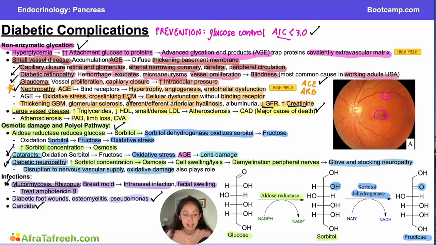The question then asks us, what is the most likely underlying mechanism for the patient's renal pathology? And because you watched this video, you know that the mechanism most responsible for diabetic nephropathy is non-enzymatic glycation, and I would look for non-enzymatic glycation or advanced glycation end products in the answer on step 1.